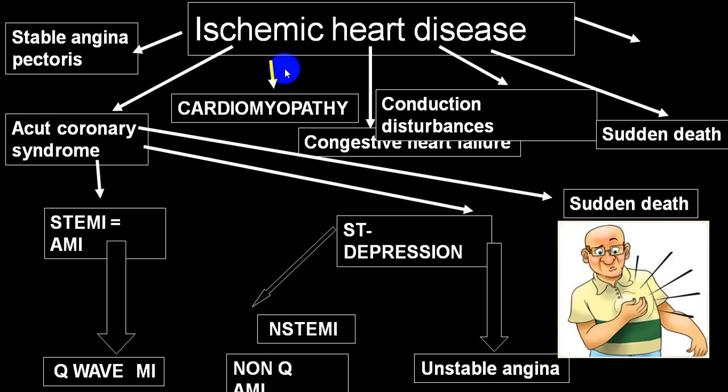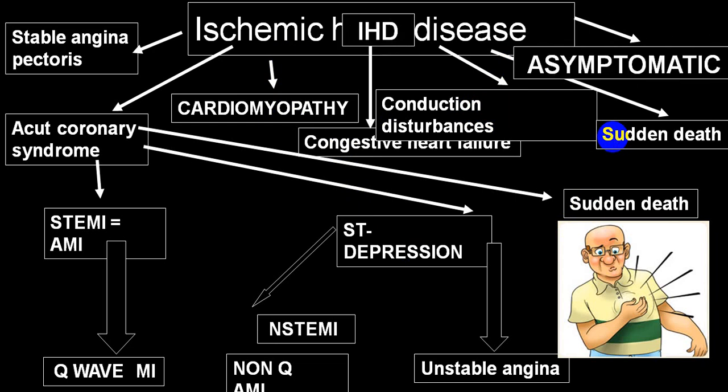As far as the chronic stage is concerned, it can present as cardiomyopathy, congestive heart failure, conduction disturbances or cardiac arrhythmias, or sudden cardiac death, and it can also present as asymptomatic. So this is a wide variety of presentation.